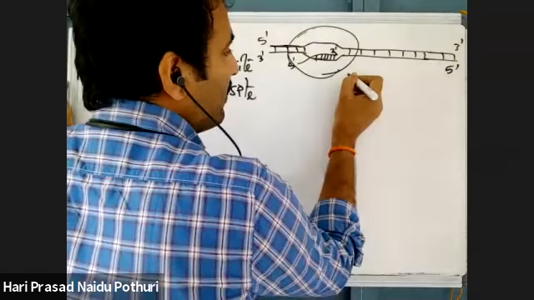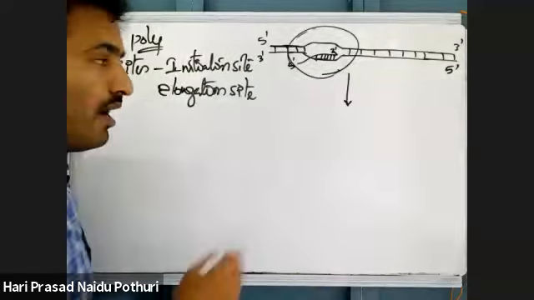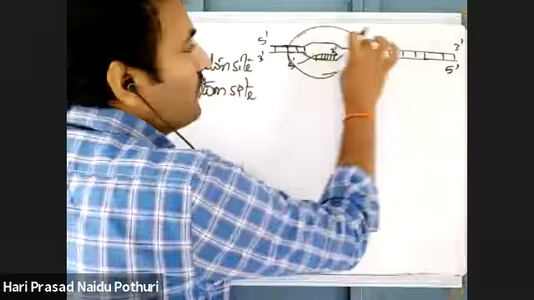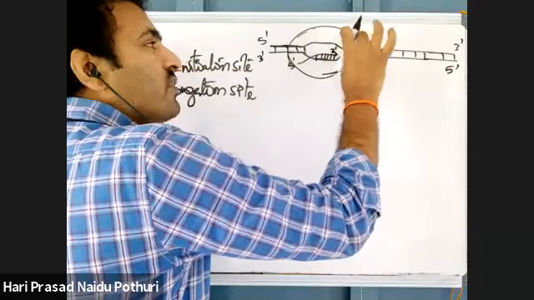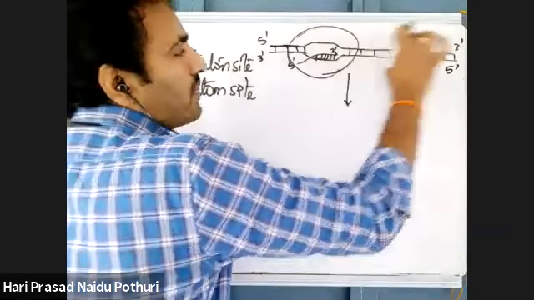Once this initiation is done, the RNA polymerase will be moving on the double-stranded DNA. When RNA polymerase is moving on double-stranded DNA, what happens? The double-stranded DNA is opened into single strands like this. The open promoter complex will be opened.